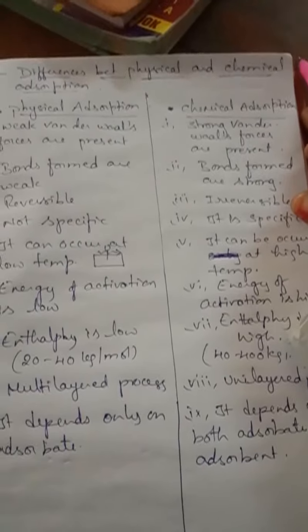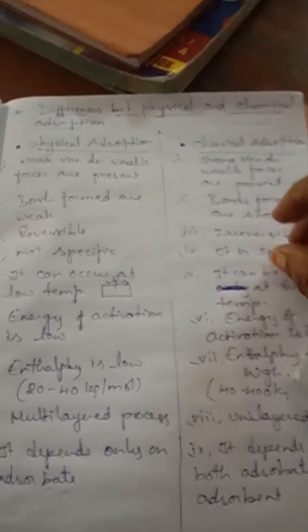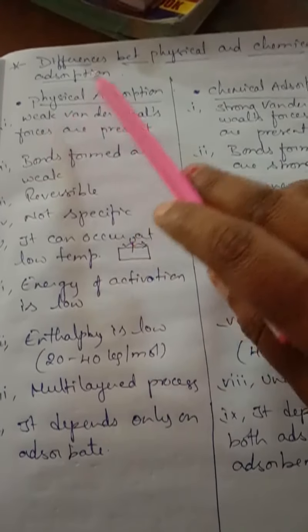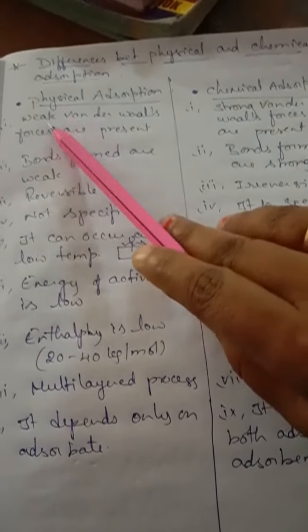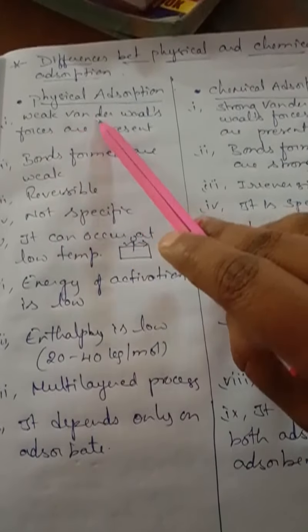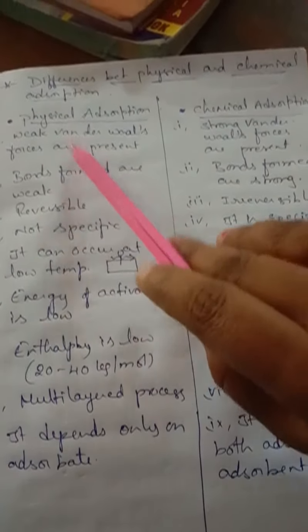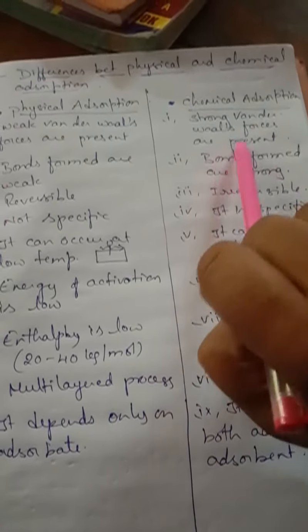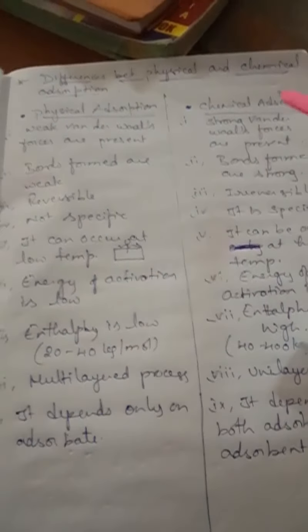Next, we are going to see the difference between physical and chemical adsorption. Physical adsorption we have already discussed. What type of forces are present here, children? Weak van der Waals forces are present. Whereas in chemical adsorption, strong chemical bonds are present.